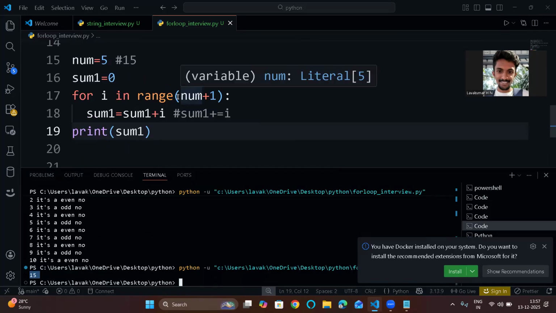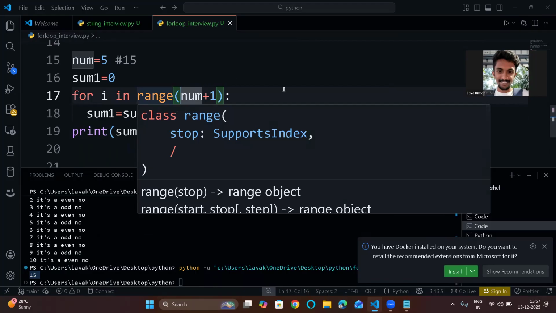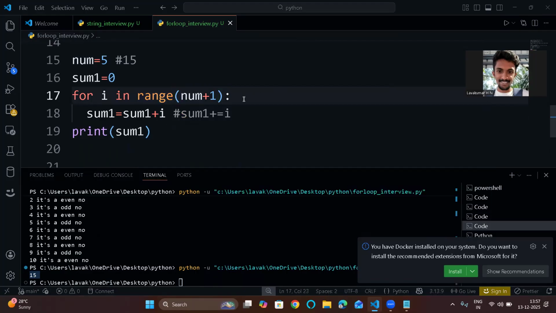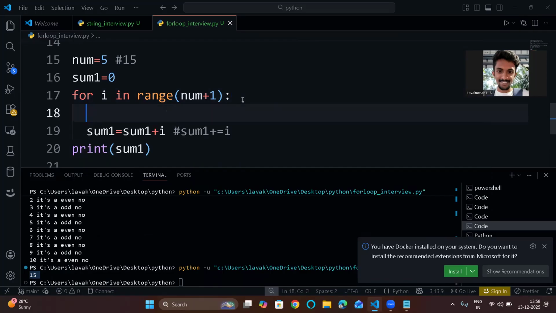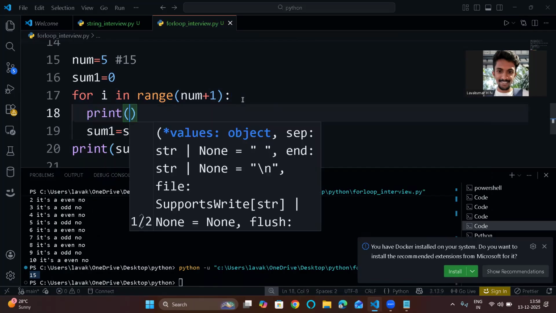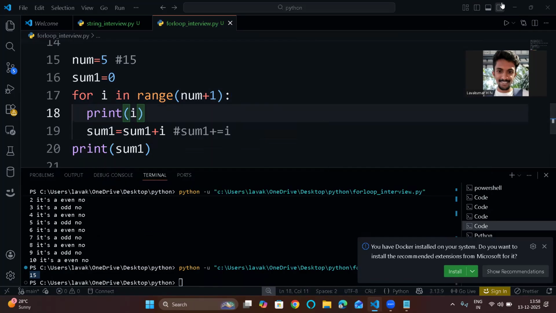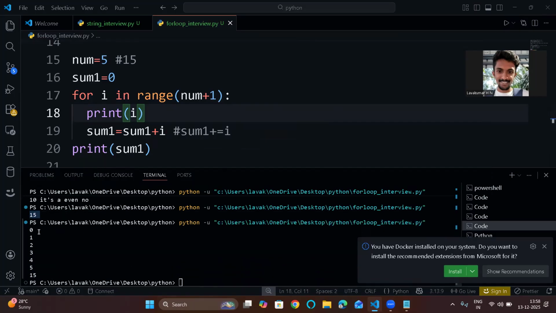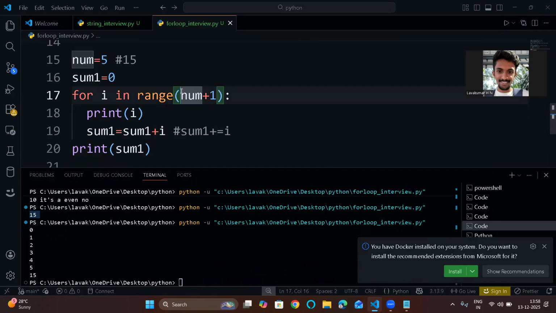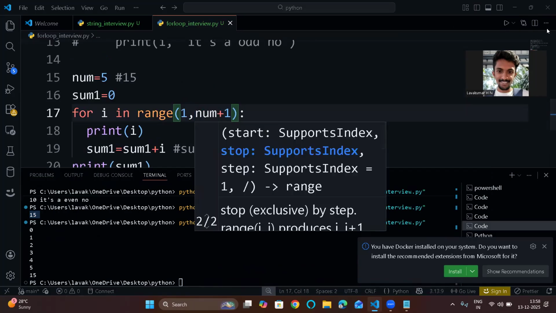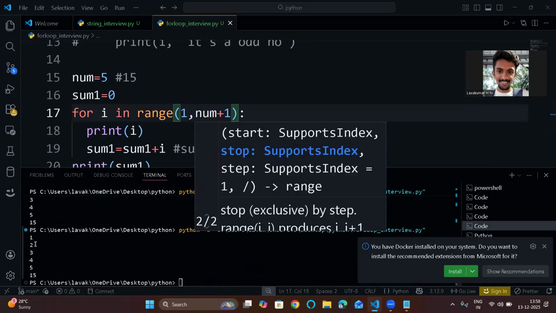See, I haven't given the starting range. So what will it do? It will by default start with 0 only. If you want, you can print the i value itself. Okay, let's print i, and you can see here 0, 1, 2. It started with 0. If you say I want to start with 1, it will start with 1 itself. See, if I run now, it will start with 1.